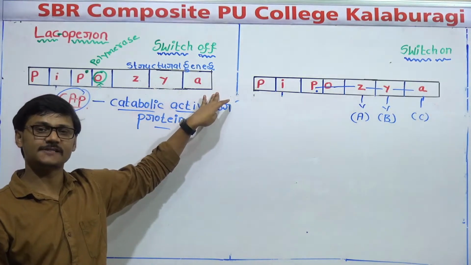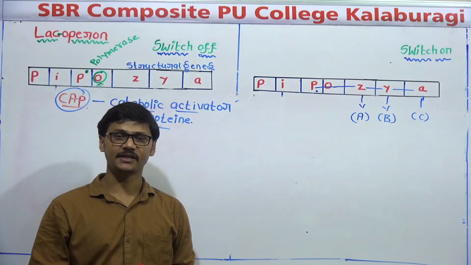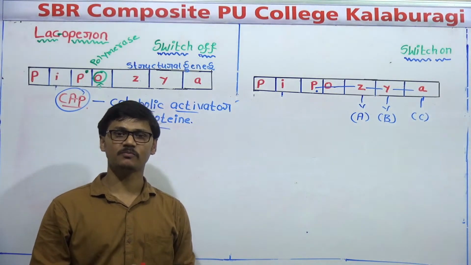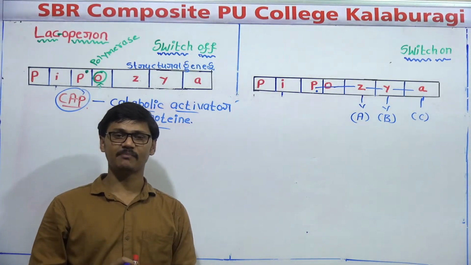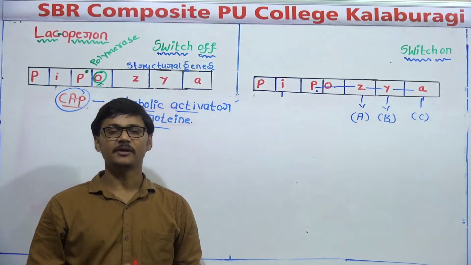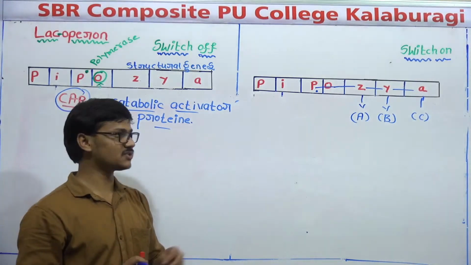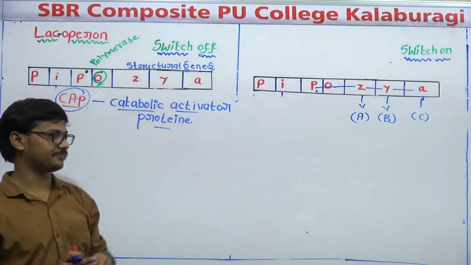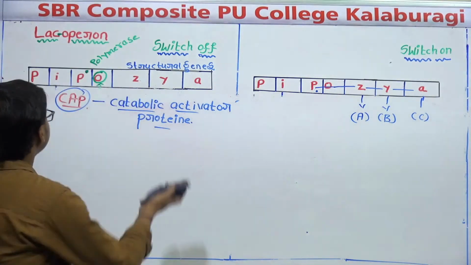What about the repressible operon? An example for a repressible operon is the tryptophan operon, or TRP operon, as it is called. It is an example for a repressible operon, right? And that is not there in our syllabus, so you just focus on the Lac-operon. So that is all about the Lac-operon.